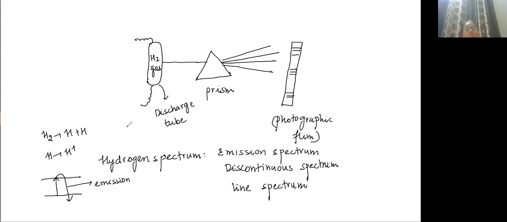So simple hydrogen gas is there. It is passing through a prism, and you will get different lines. Now, what is the whole process? Now I'll explain to you. I hope everyone has done this. Why is energy emitted? Because when an electron comes from a higher orbit to a lower orbit, then energy will be emitted out.